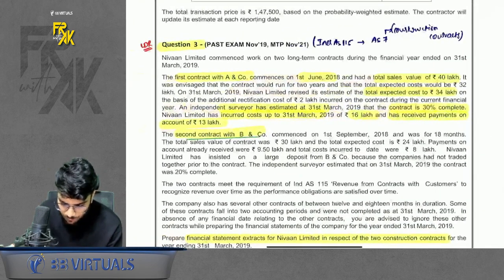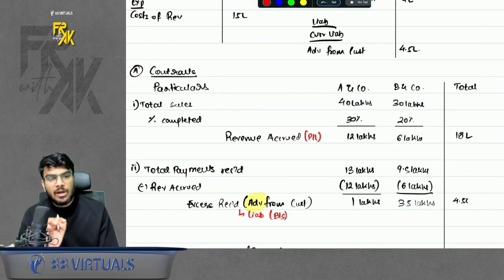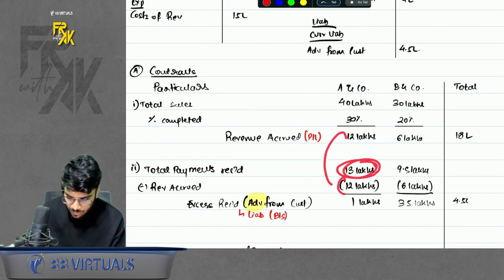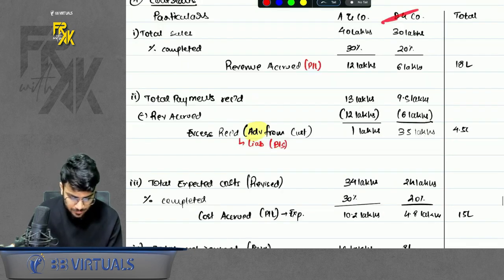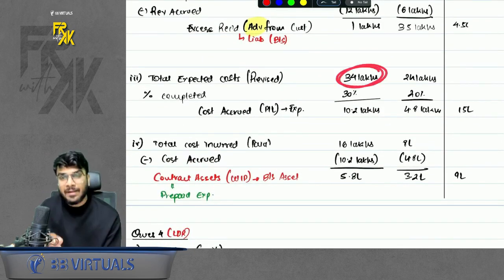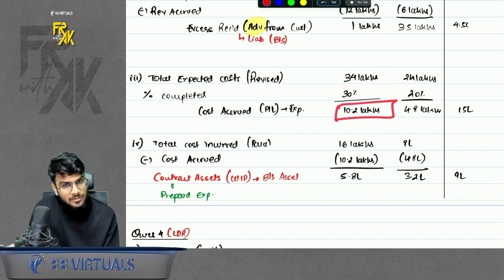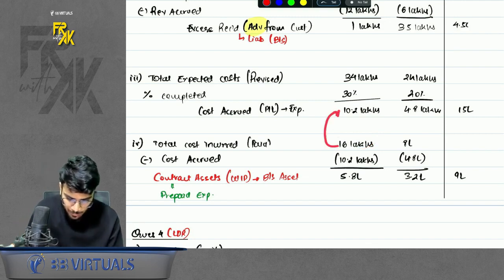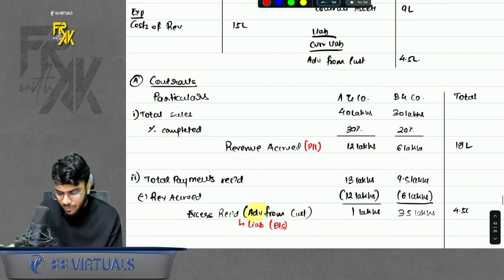Now, if you read the question carefully, they are saying that we received some payments of 13 lakhs. How much payment you receive doesn't matter because we are following the accrual basis. Even if you receive 13 lakhs payment, accrued is only 12 lakhs, so 1 lakh is advance, which you will show. Same for company B, data is also given. Then for cost, same thing. Total cost expected was 34 lakhs. Completed was 30%. Total accrued is 10.2 lakhs. Now we paid 16 lakhs. Doesn't matter. How much cost is accrued? 10.2. So whatever excess you paid, it is like a contract asset for us. Same data is given for contract B also.